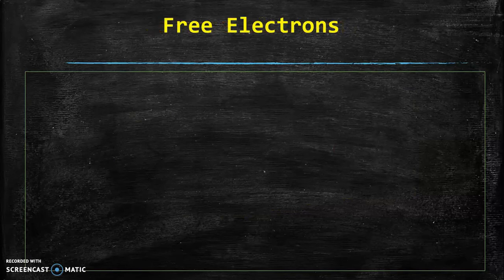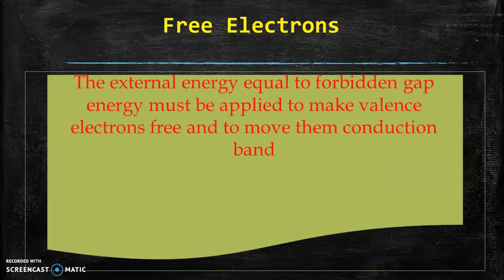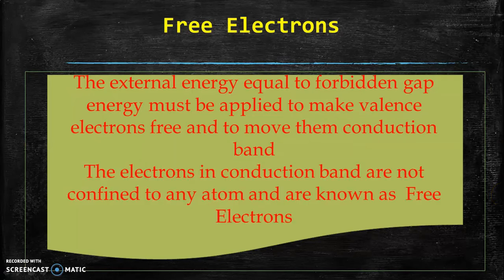Then free electrons. The external energy equal to forbidden gap energy must be applied to make valence electrons free and to move them to conduction band. The electrons in conduction band are not confined to any atom and are known as free electrons.